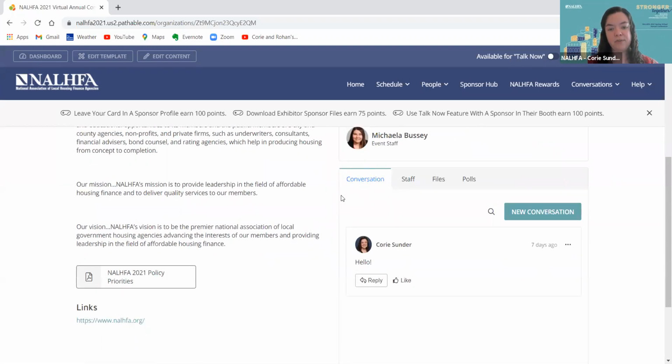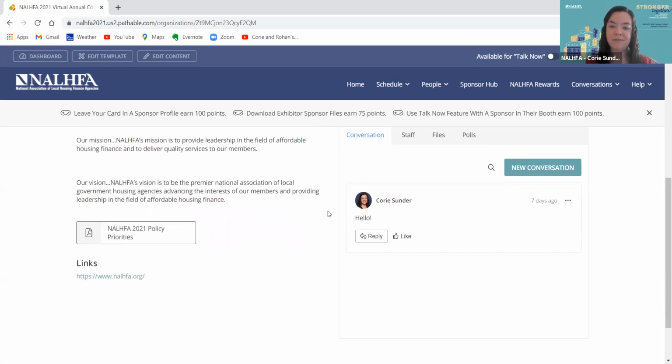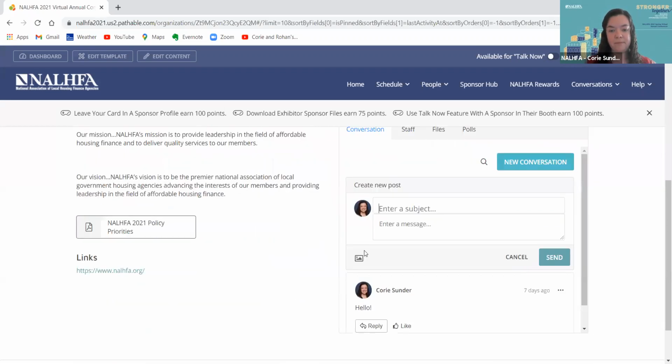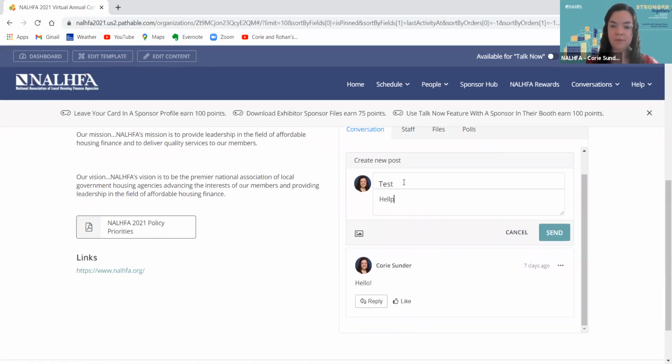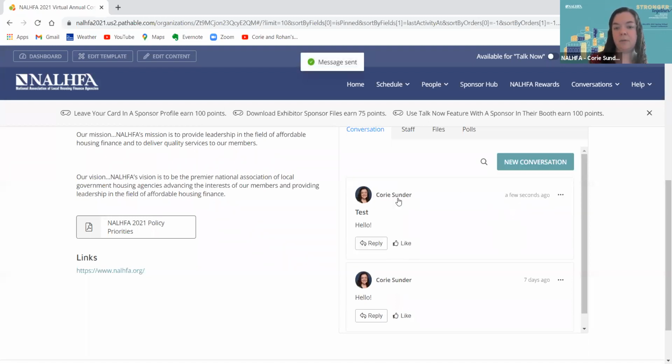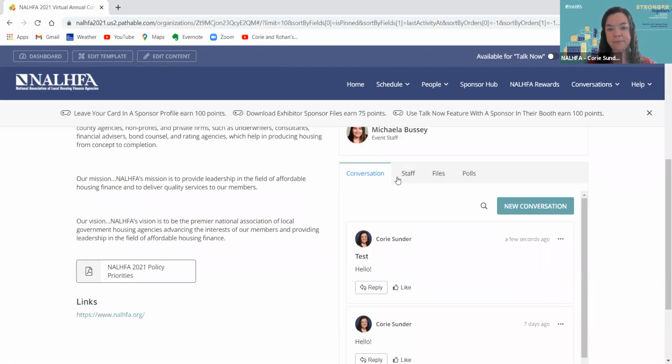For example, this first tab, where the chat box is for a session, is called Conversation. Your sponsor partners, or you as an attendee, can go in and start a conversation with our sponsors here. I can give it a subject and a message, and click send, and it'll appear right here. Folks can then reply, like it, and engage with it in a couple of different ways right here on the homepage of the booth.